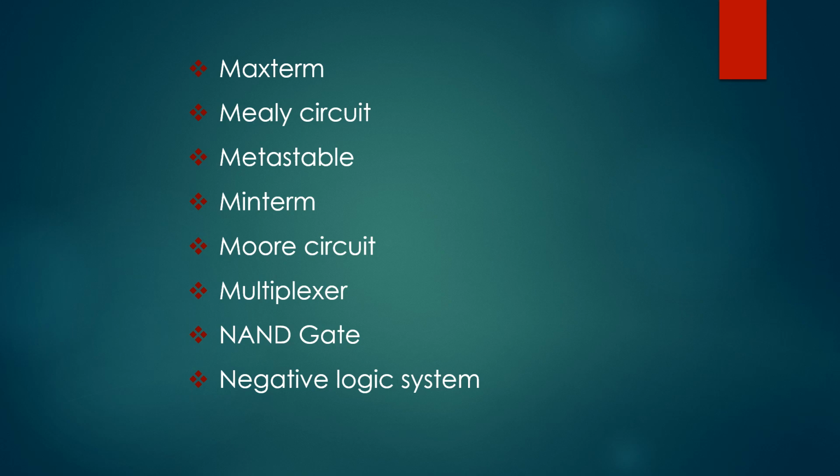Next, multiplexer. It is a digital switch. It allows digital information from several sources to be routed on a single output line. The basic multiplexer has several data input lines and a single output line. The selection of a particular input line is controlled by a set of selection lines.